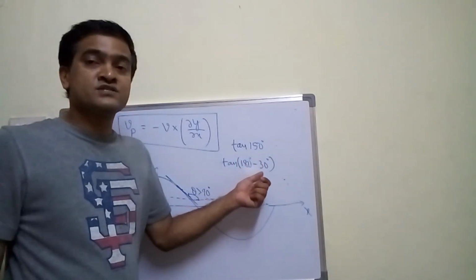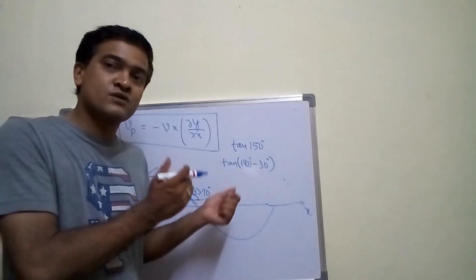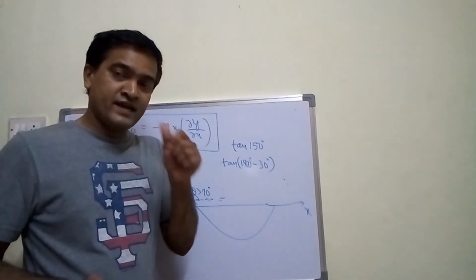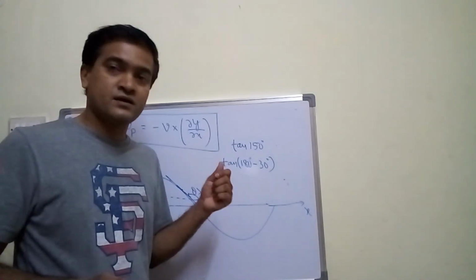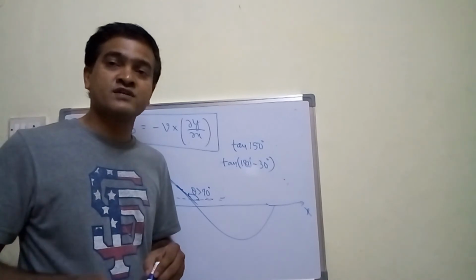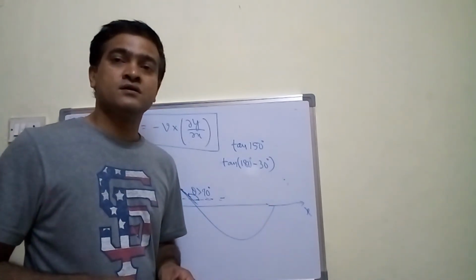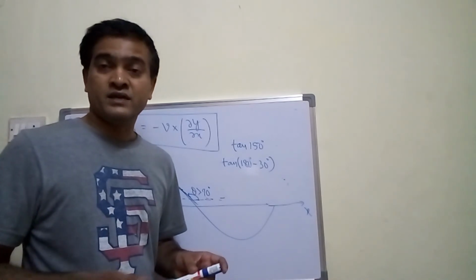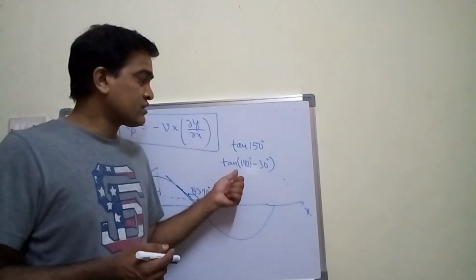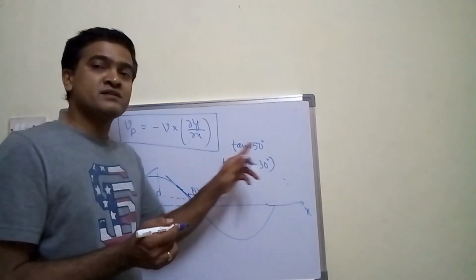And 180 minus theta lies in which quadrant? 180 minus theta lies in the second quadrant. In the second quadrant, which two trigonometric functions are positive? Only two, sine and its reciprocal cosecant. Remaining all are negative. So tan of 180 minus 30 degrees, tan remains as tan.